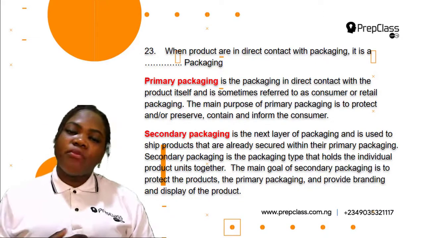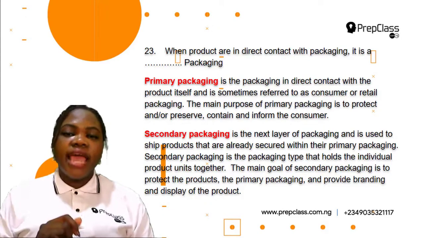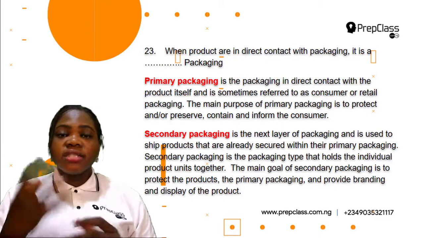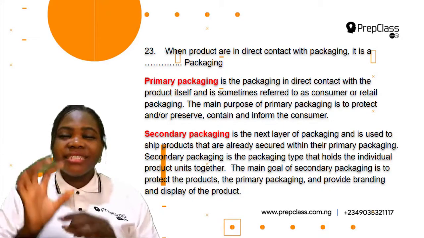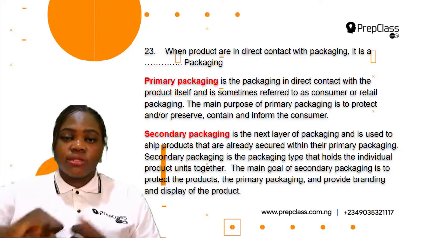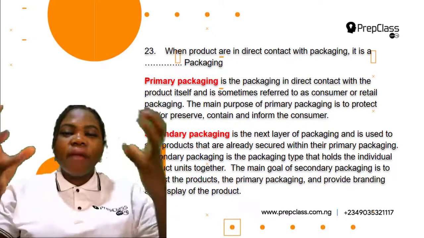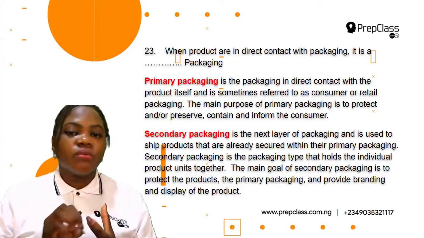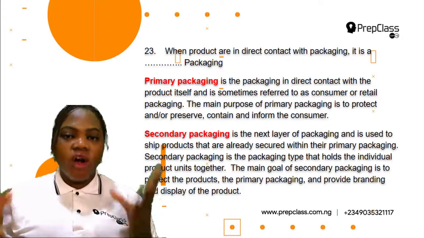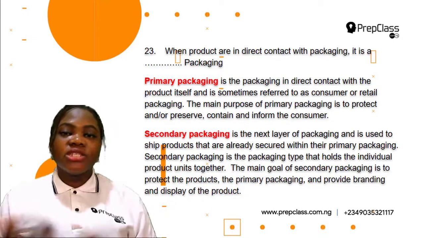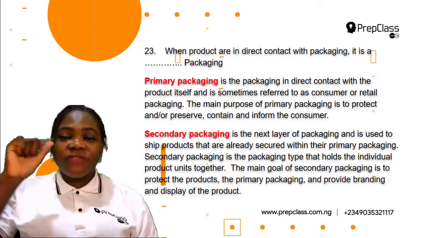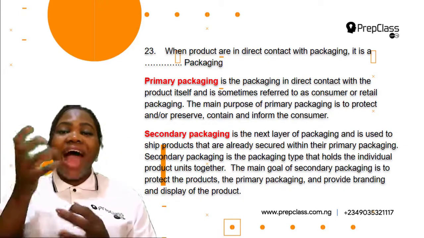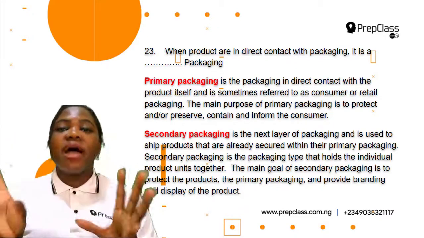Okay, so let me give you an example of a primary package. So I'll be using a dish soap. You know that dish soap, the one you use to wash your dishes. What is the container that contains the soap? It is a kind of squeeze bottle, the one you squeeze to get the soap out. So that bottle is the primary packaging, because it is the one that is in direct contact with the product, which is the liquid soap. Okay, so that is an example of a primary package. Another example is your gala. The nylon of that gala is called the primary packaging. When you purchase chips, the bag that holds the chips is called the primary packaging.